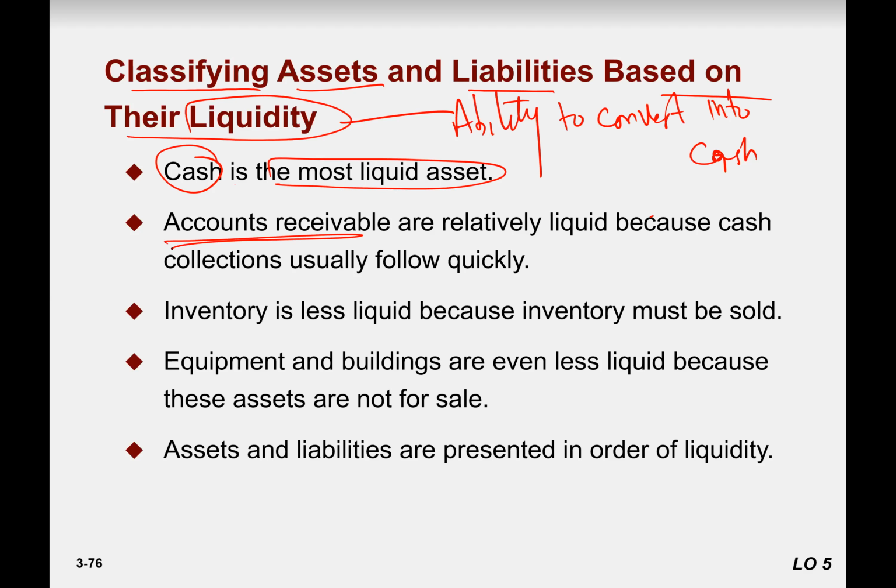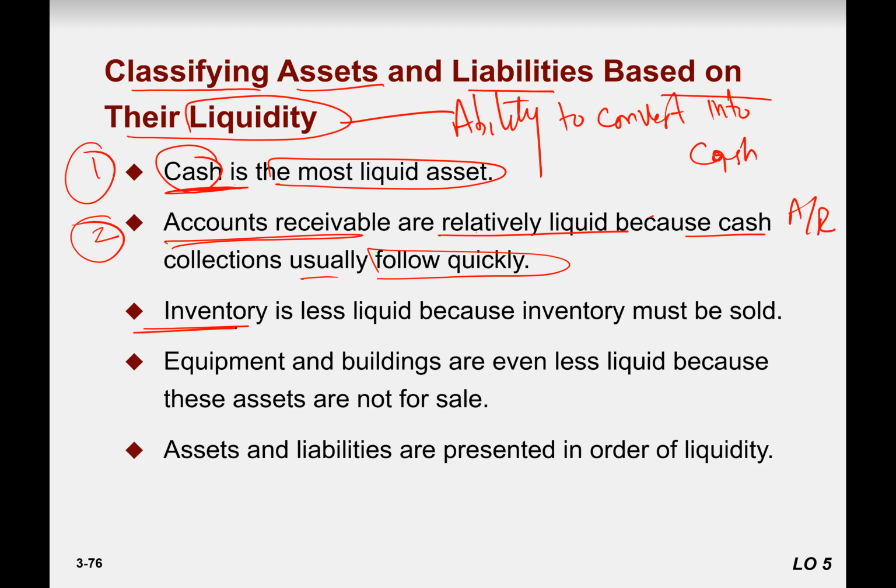Account receivables are relatively liquid because cash collections usually follow quickly, less than a month, less than 2 months or 3 months. So account receivable are liquid, but not as liquid as cash. Cash has first priority. After that, account receivable. So who's the most liquid among account receivable and cash? Answer is cash. And then inventory.